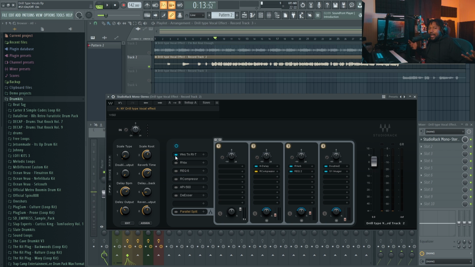Yeah, it's just a vibe. That's all it is. It just gives you a little vibe, a little character, but you can go more or less with it if you want to. And make sure you select the right key and root note for your beat. Just to make it simple, I do got macros for that as well.